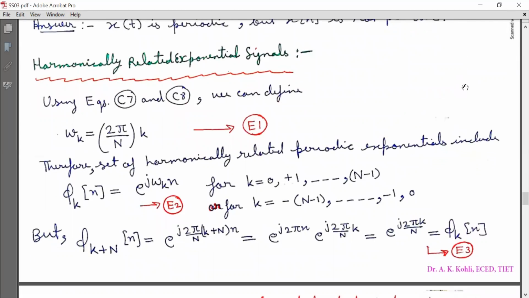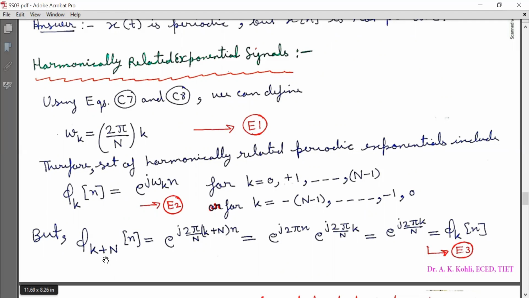Now we will discuss harmonically related exponential signals. Using equations C7 and C8, we can define small omega k equal to 2πk/N, marked as equation E1. Therefore, the set of harmonically related periodic exponentials includes φk[n] equal to e^(jΩk n) for k from 0 to N minus 1, or the other range may be k from minus (N minus 1) to 0. So both ranges are valid.